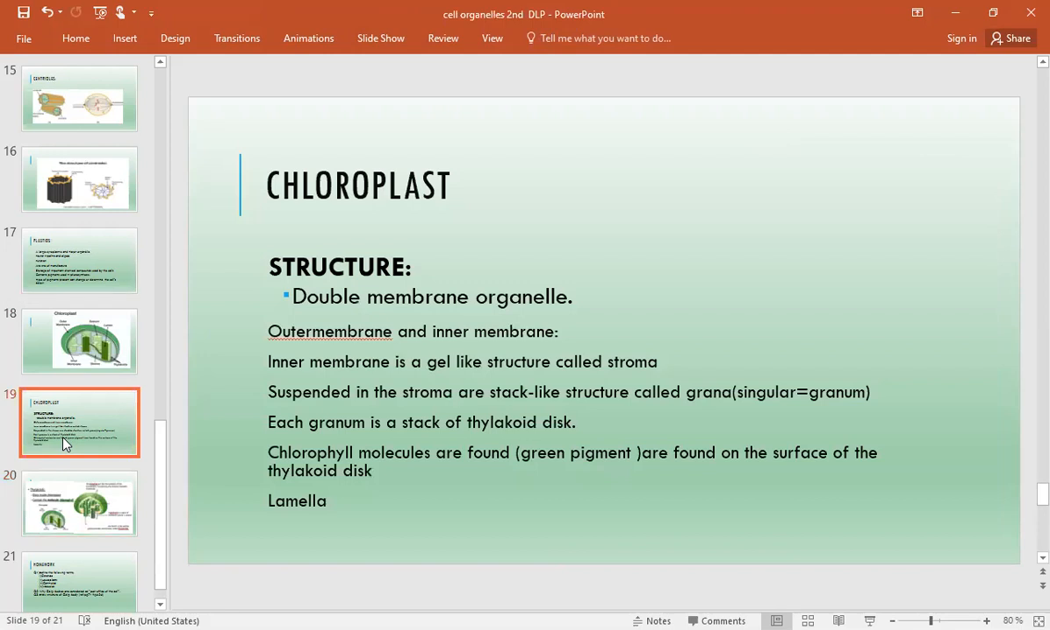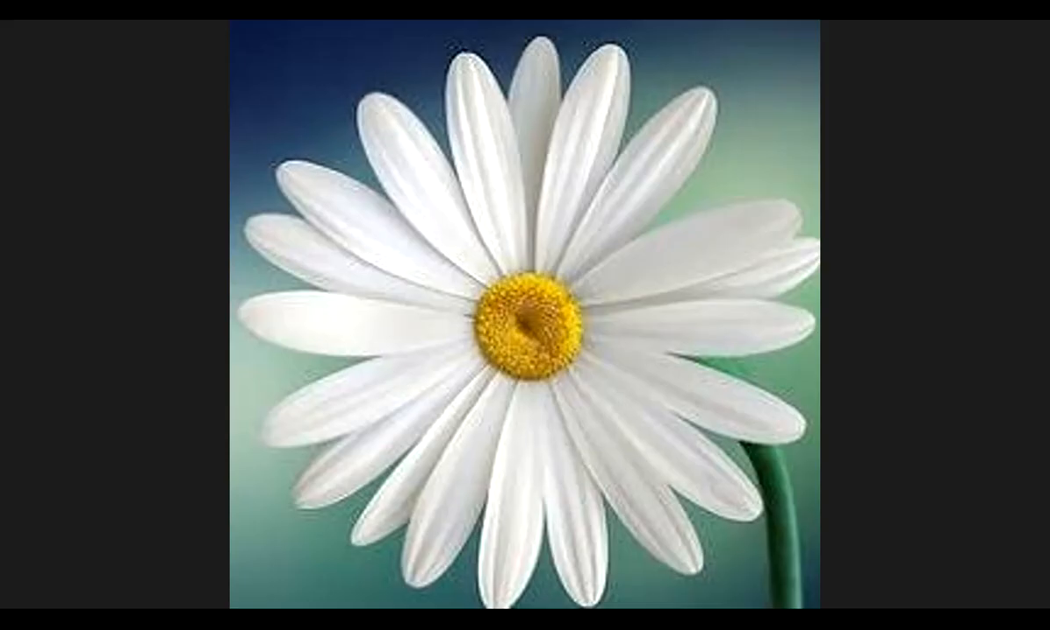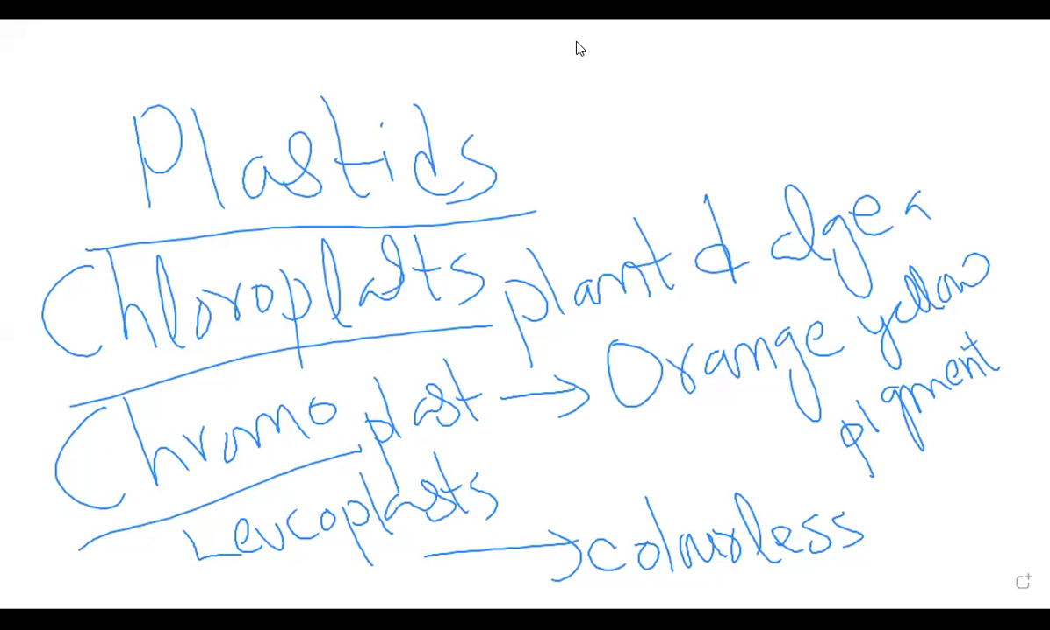They have a double membrane, an outer membrane and an inner membrane, and a gel-like structure called the stroma. They have a stack-like structure called grana, and in the singular, granum. Each granum has a stack of thylakoid discs, and the green pigment is found there. That is one of the very important points. Let me give you the detail so you can easily go through it, a very simple way of understanding the structure of the chloroplast.